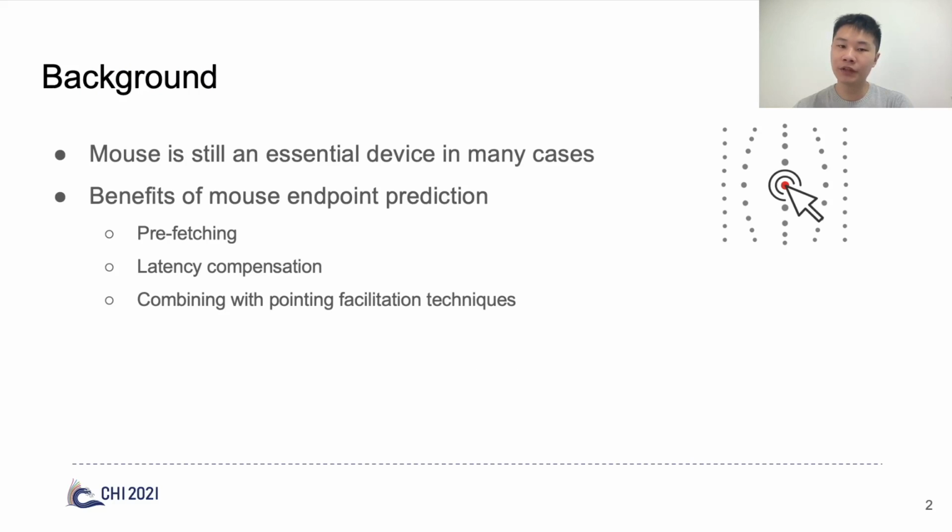For example, when users interact with network applications, network latency can lead to long waiting time. If the system knows where the cursor movement may end, it can take action in advance and the user experience can be improved. The prediction results can also be combined with pointing facilitation techniques.